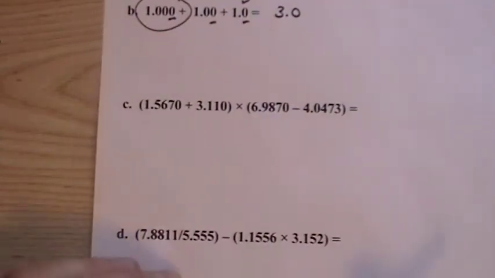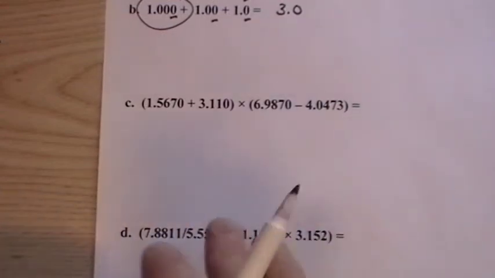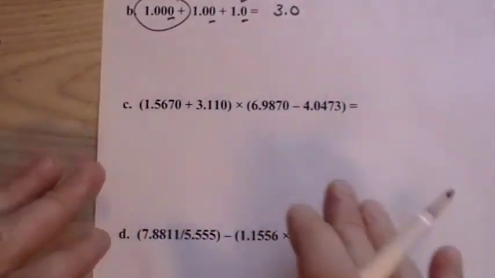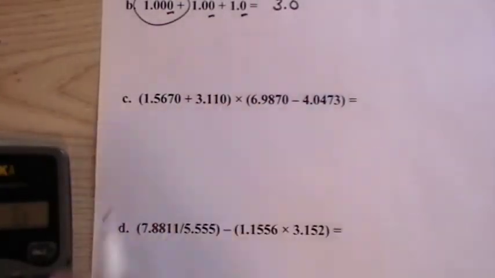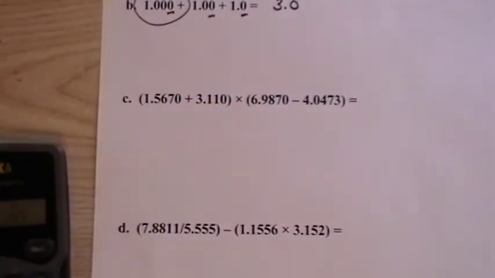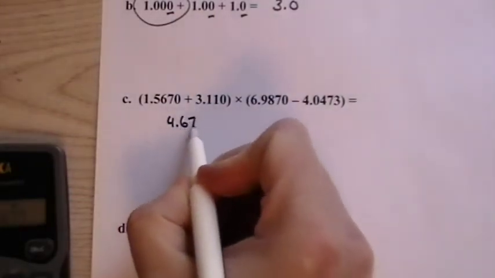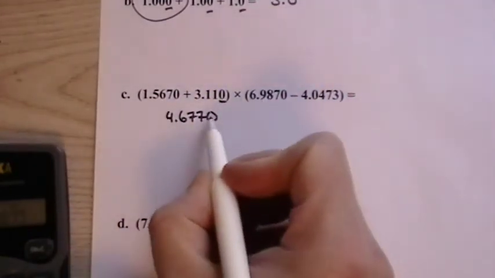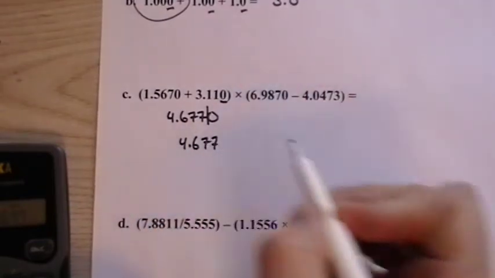When we have addition and subtraction, multiplication and division all mixed up together, we have to do them one step at a time, and here we put parentheses around addition and subtraction so that we do those first. So let's do them out. Do this out first and round. 1.567 plus 3.11 is 4.6770. But since we've added, we have to go out only to the third decimal place. So we stop here. So our answer is 4.677.